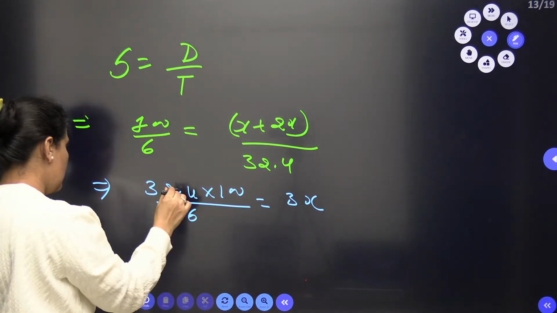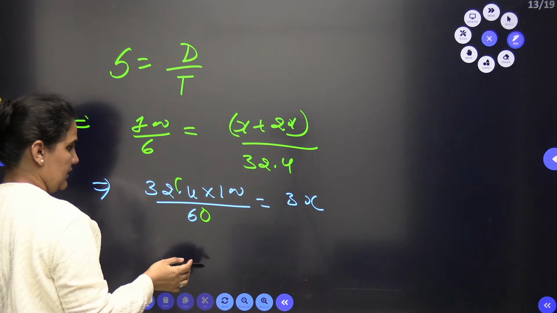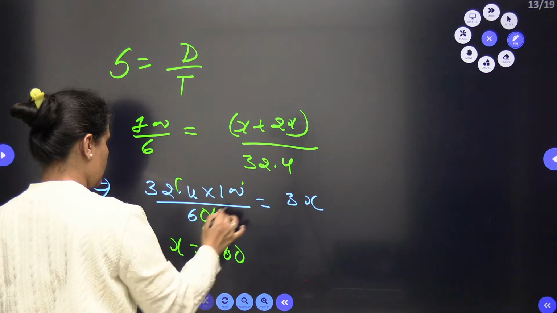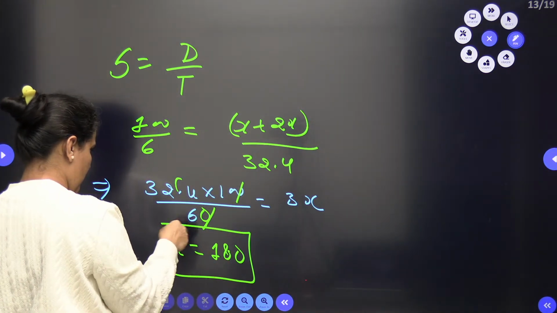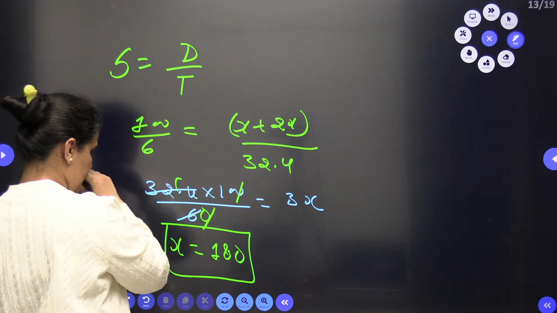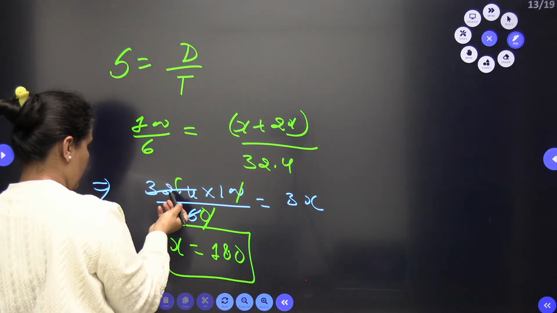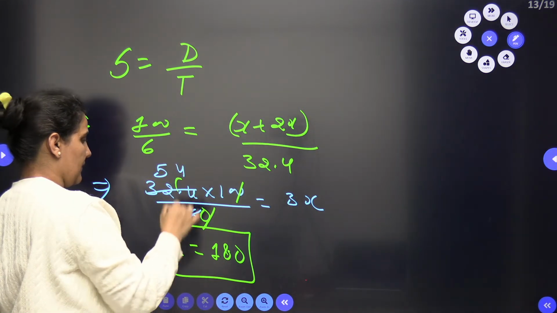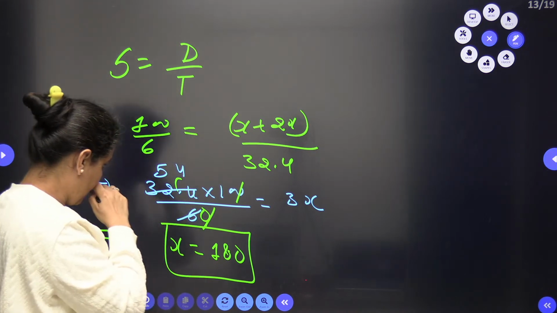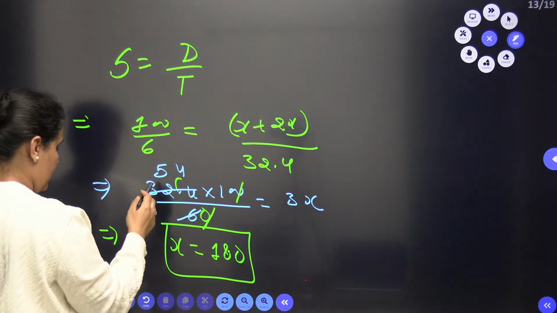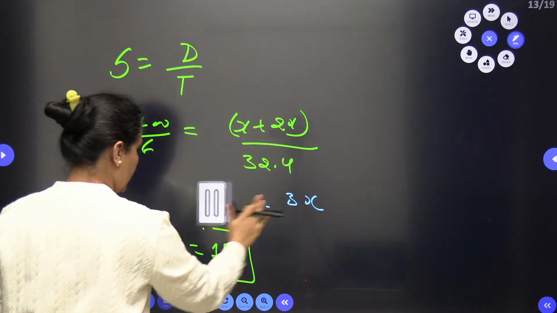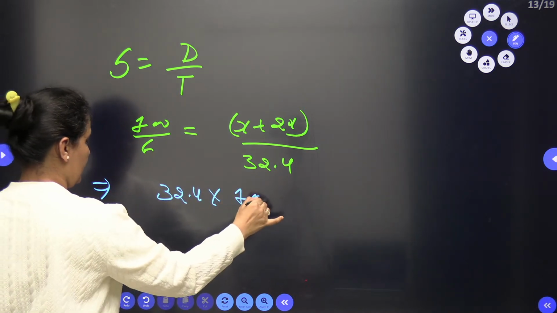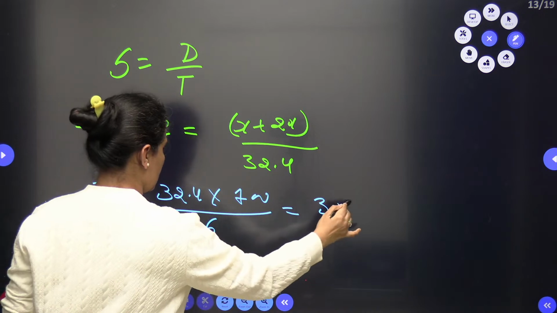When you solve this, it will give you x equals 180, because the 0 will be gone. I can solve it directly also. We write 32.4 multiplied by 100 by 6 equals 3x.